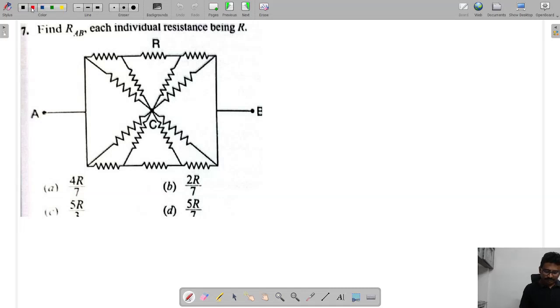Here we can apply the perpendicular symmetry. By applying the perpendicular symmetry, the connection appears now. There is no effect of these connections. So finally the circuit will appear like this. If you redraw it, then the circuit will come like this.